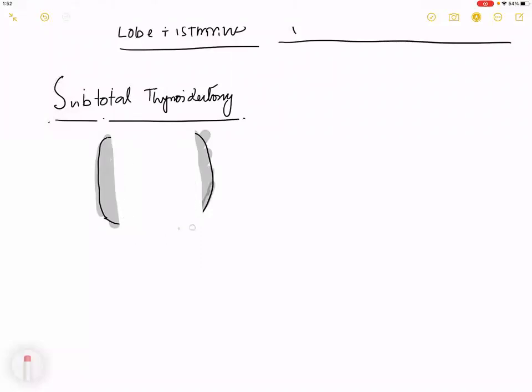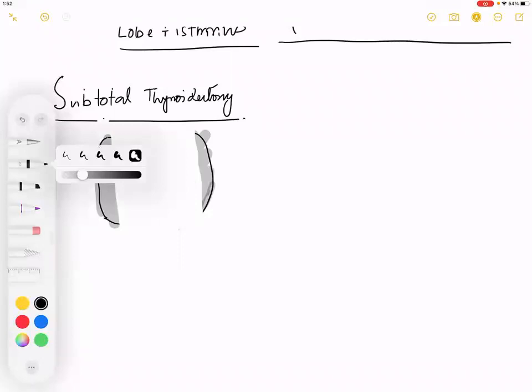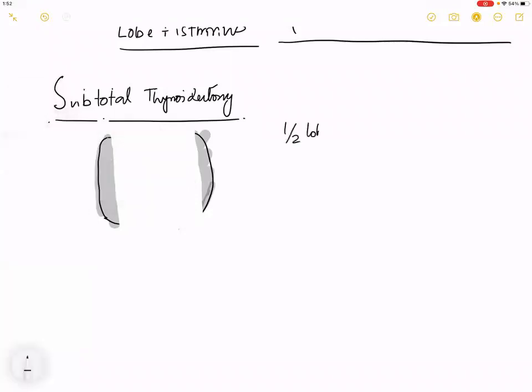So what have I removed? I have removed half of one lobe plus the isthmus and half of the other lobe. Have I made you understand that? Have you understood? Good. So what have you preserved in the body? What have you kept in the body then? Half of one lobe, half of one lobe.